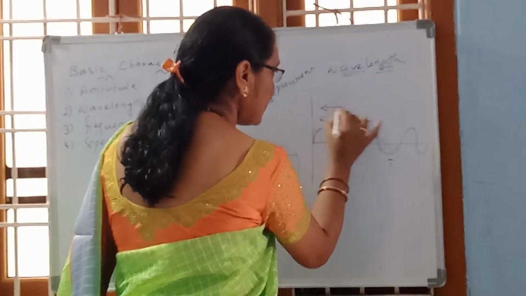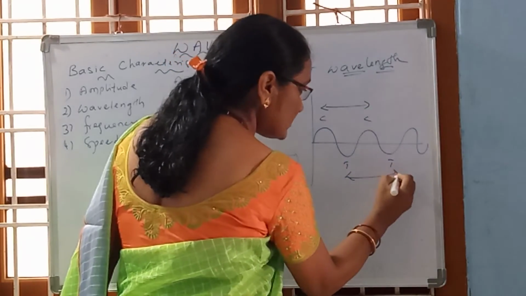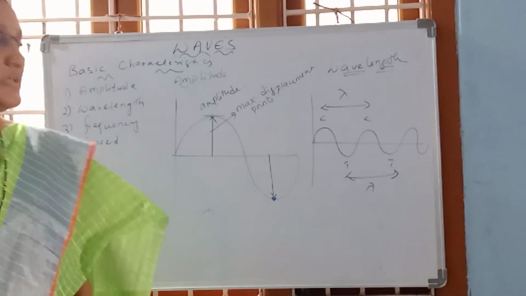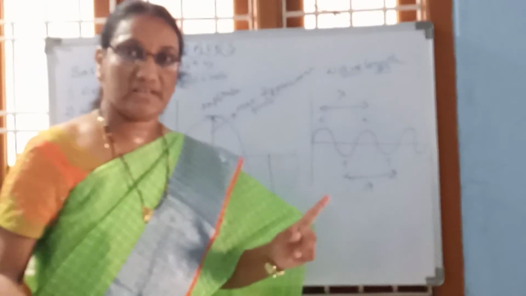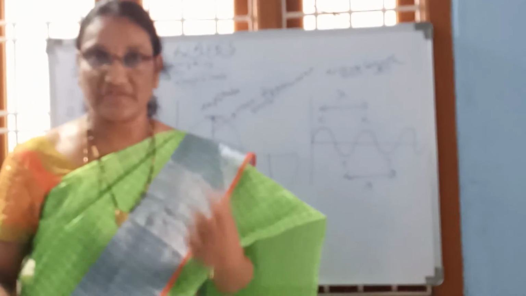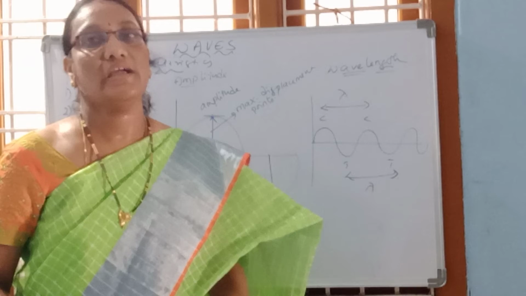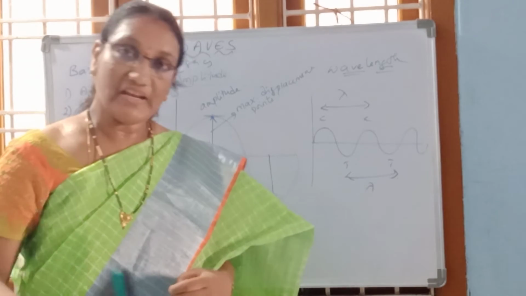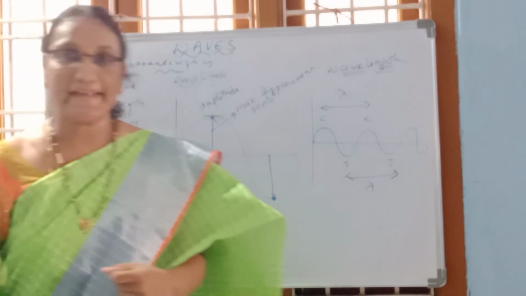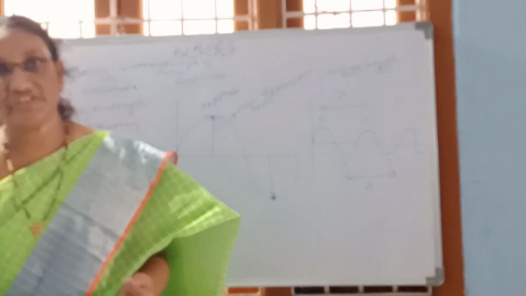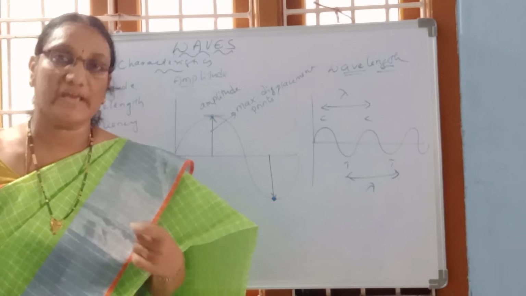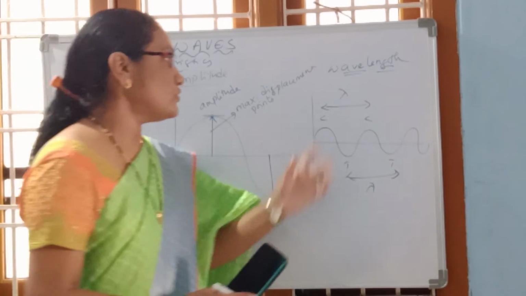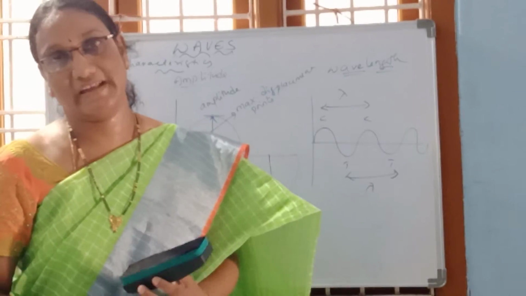The distance between any two crests or the distance between any two troughs, we call as wavelength, denoted with the letter lambda. Alright? Even in case of longitudinal waves you can define it as the distance between any two compressions or the distance between any two rarefactions. That we call as wavelength and denote with the Greek symbol lambda.